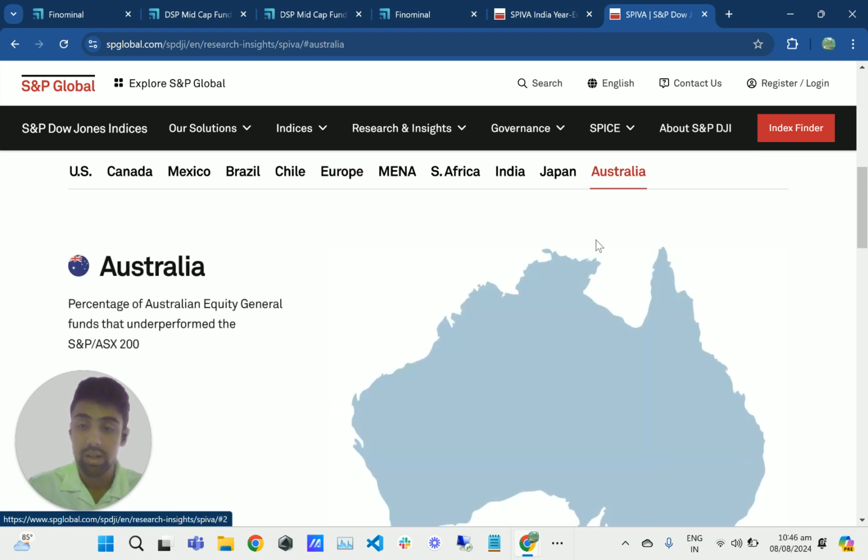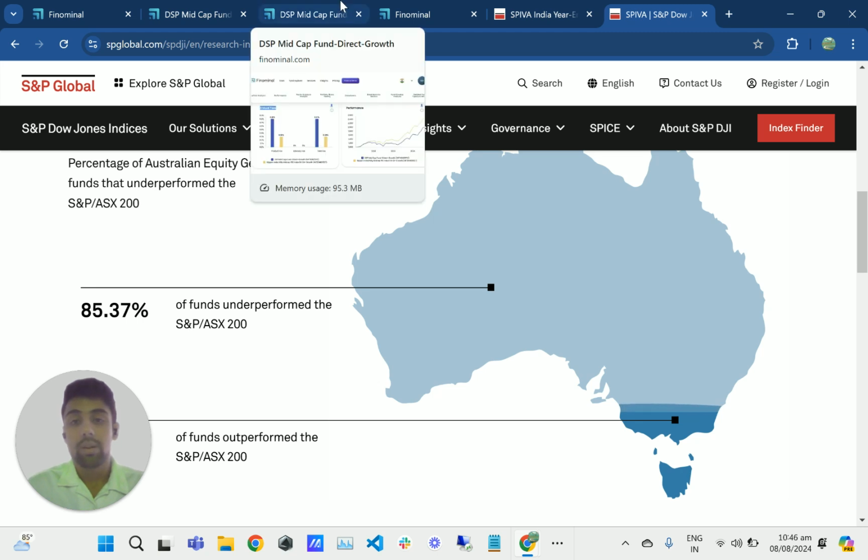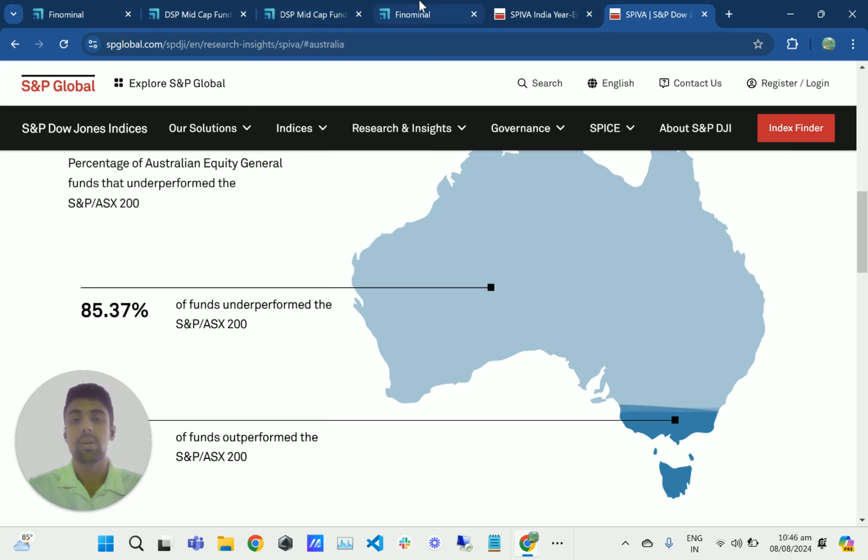If you look at Australia, same story. We already looked at India, right? So it's a very important piece of information to digest that most active managers or active funds underperform their respective benchmarks, and it's really hard to pick an active fund that can outperform them.